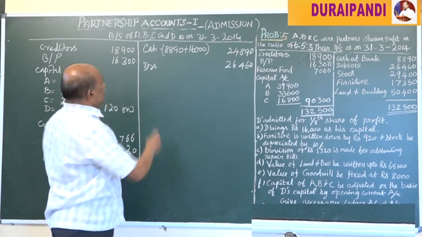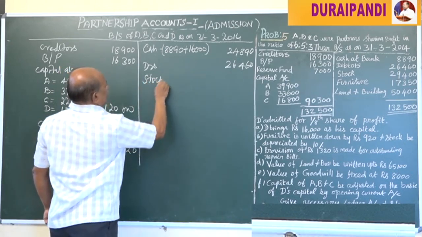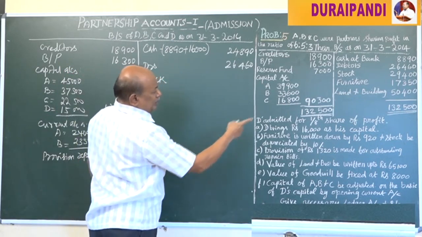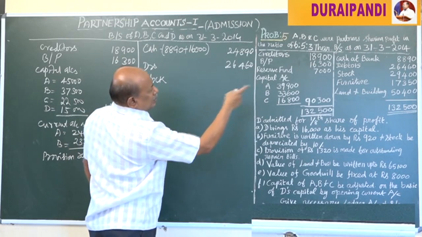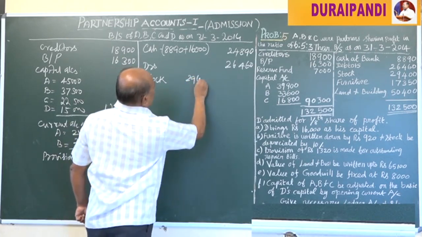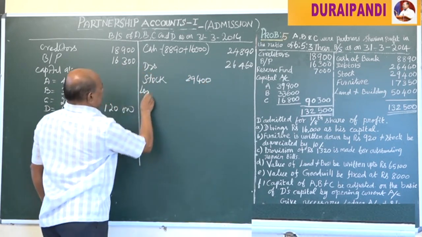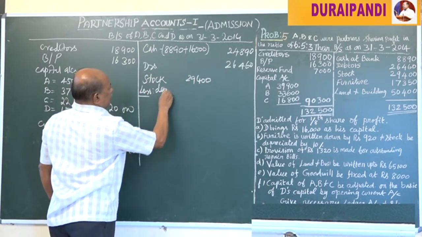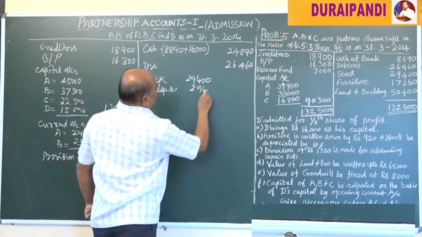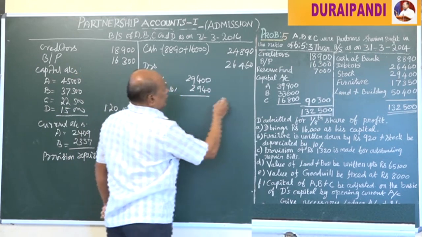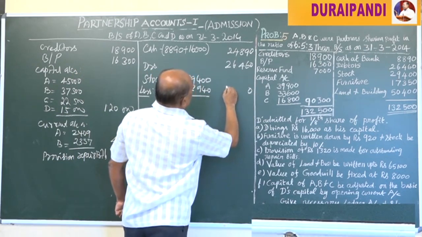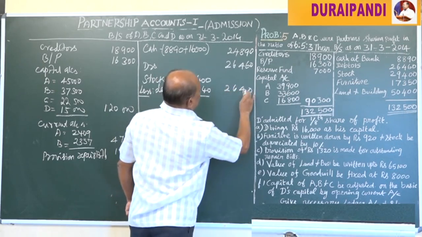Then stock, there is a 10% depreciation. So write in the inner column, stock 29,400 less depreciation, that is 10%, 2,940. Already it is debited in the revaluation account. 26,460.